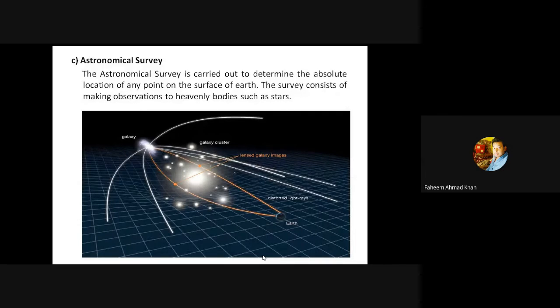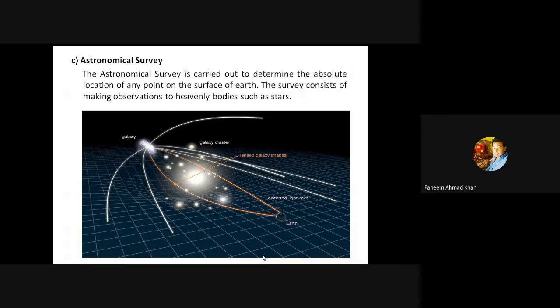You are always familiar with it. The astronomical survey is carried out to determine the absolute location of a point on the surface of the Earth. So the survey consists of making observation to heavenly bodies such as stars. Sometimes stars are considered for finding out the location or navigation purposes.